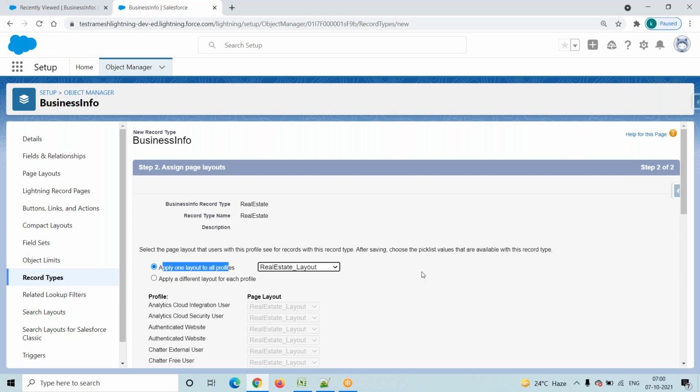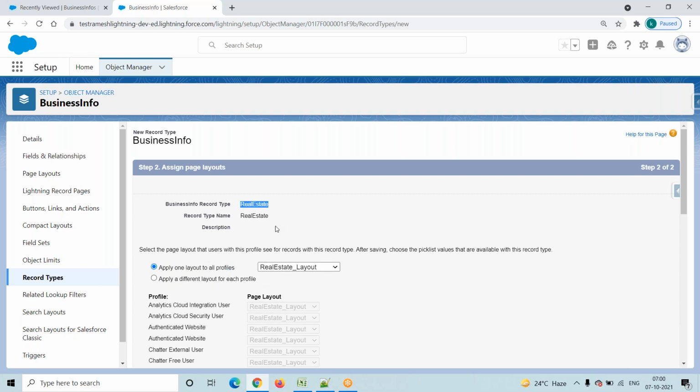So I am creating a record type. In the first screen we provided the record type name, made it active, and gave permission to all profiles. In the second screen, we select which page layout this record type will access.